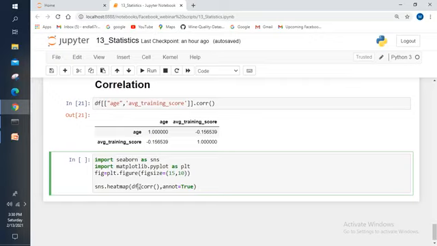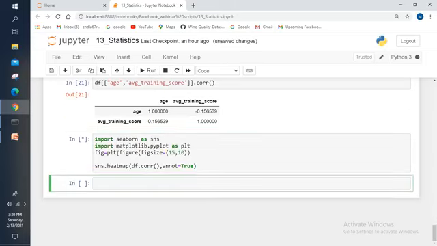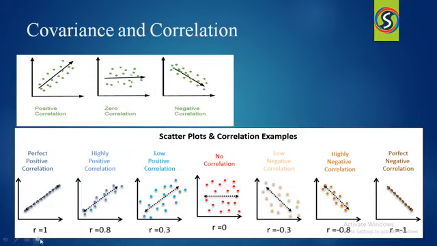If the correlation is 0.8, that is indicated with a different color. If the correlation is 0.7, that is indicated with a different color. Let me execute this one and let me show you. Yes, it will execute, and in between let me explain one more concept.